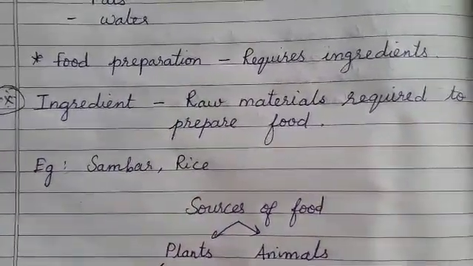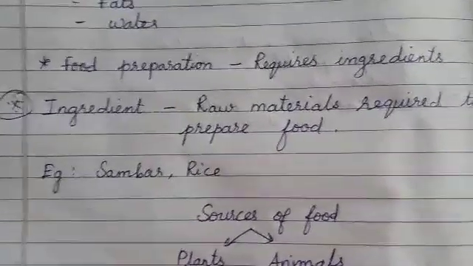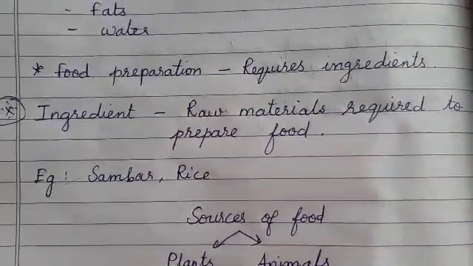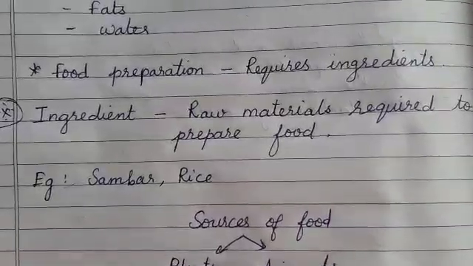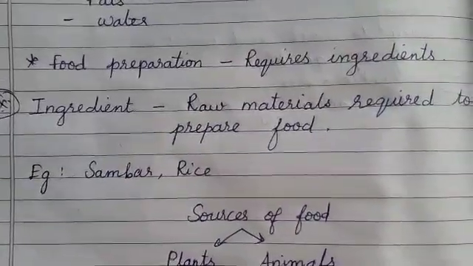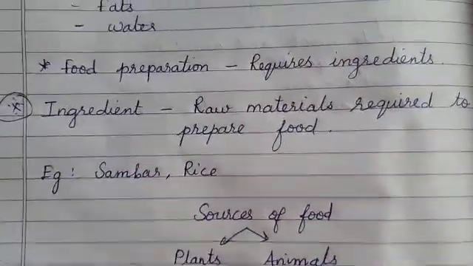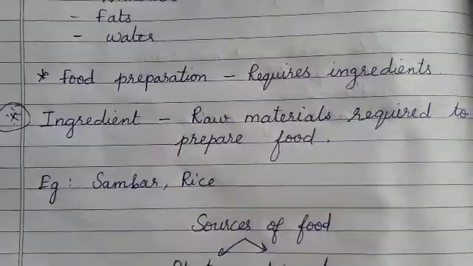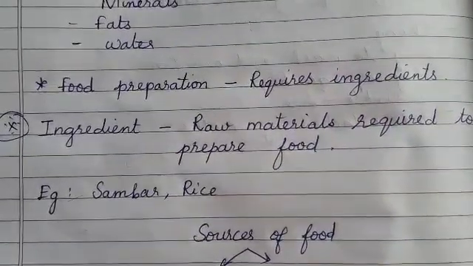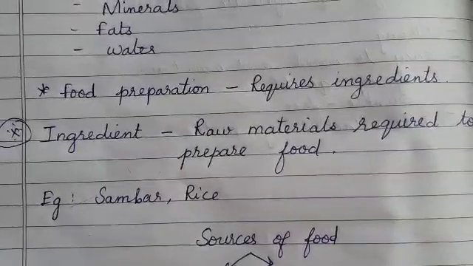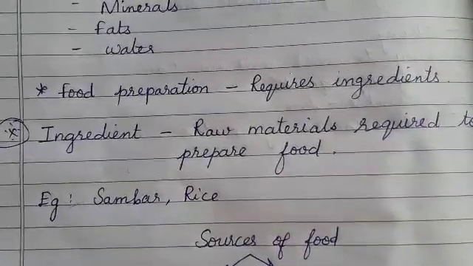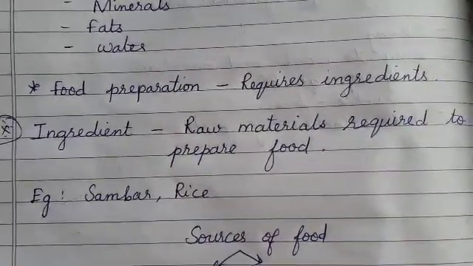Okay, so these ingredients, where are we getting these ingredients from? Is it readily available in the market? Yes, but how does it reach the market? How am I getting the oil, salt, vegetables, everything readily when I go to the market?